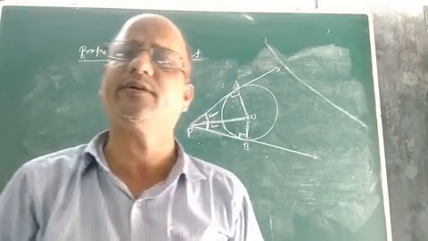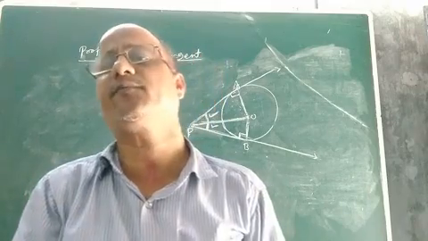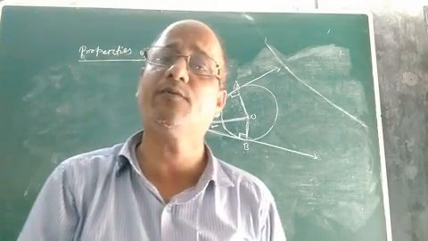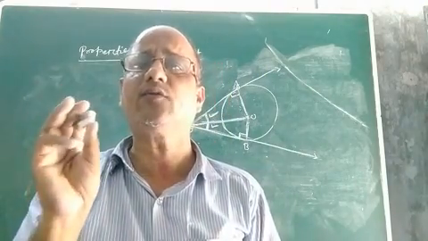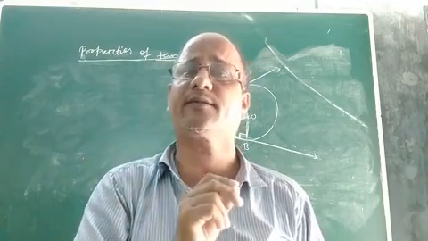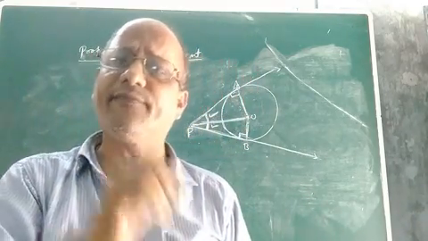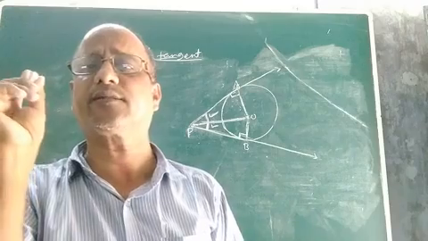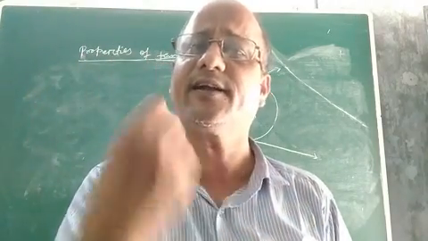Children, in the last class we discussed the relationship between two tangents drawn to a circle from an external point. And what had we proved? We had proved that they will be of equal length. Two tangents will be equal. The length of two tangents will be equal if they are drawn to a circle from an external point. Now the point is, what other things are also possible if two tangents to a circle are drawn from an external point? Let us investigate in this class.